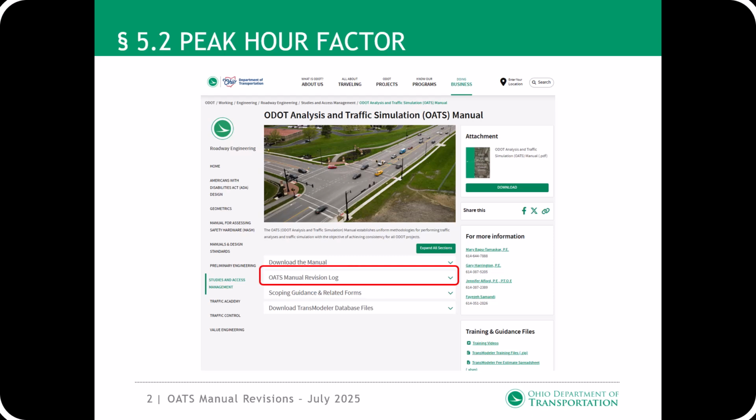Before I begin, I'd like to point out revisions in the OATS manual are easy to find. Simply search for New or Revised.